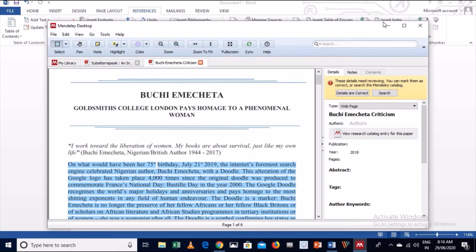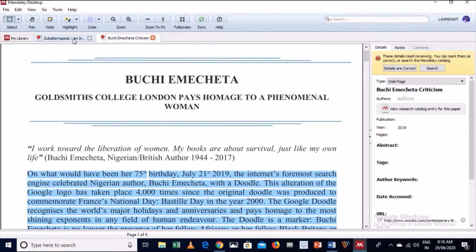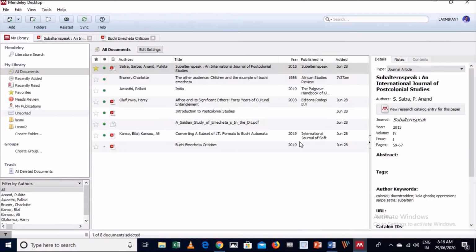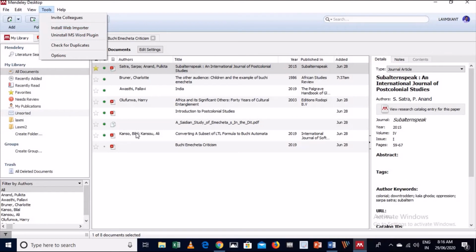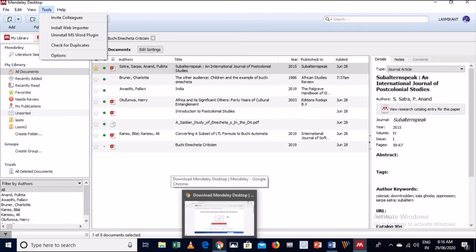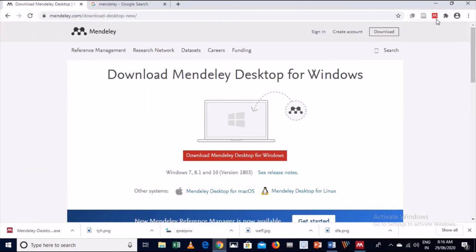So again you go to your library. Here in the tool section you can see install web importer. For example, when I install this web importer in my Google Chrome browser, the symbol will look like this here.